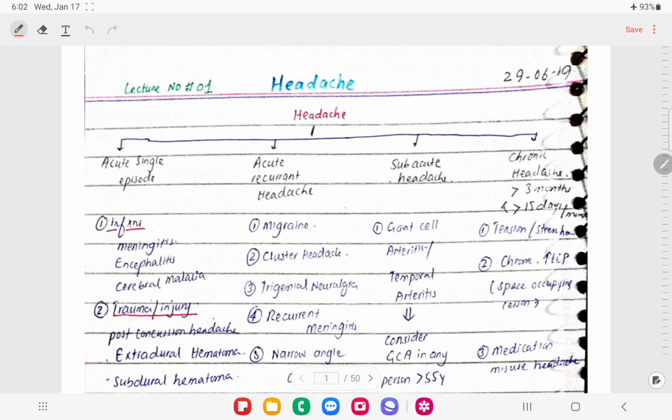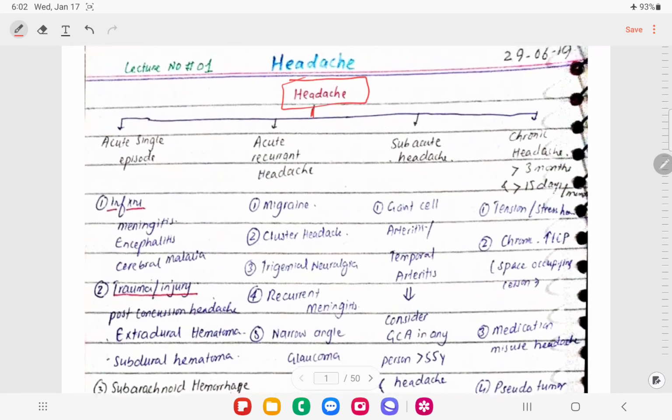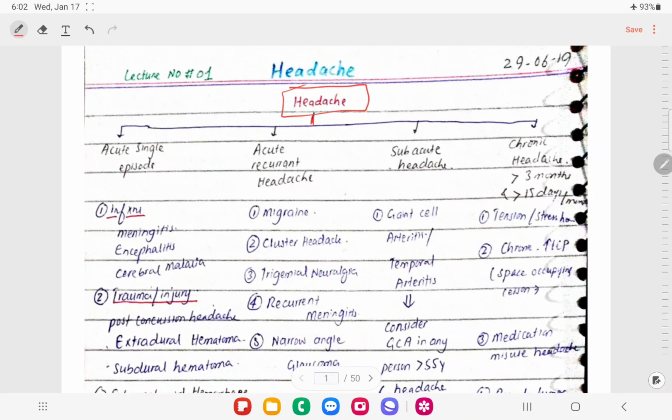So I have already gone through the headaches. Let's quickly revise all of the types of headache. How are we going to differentiate these headaches? We have divided headache into acute, subacute, and chronic headaches. In acute we have got the single episode and recurrent episodes.